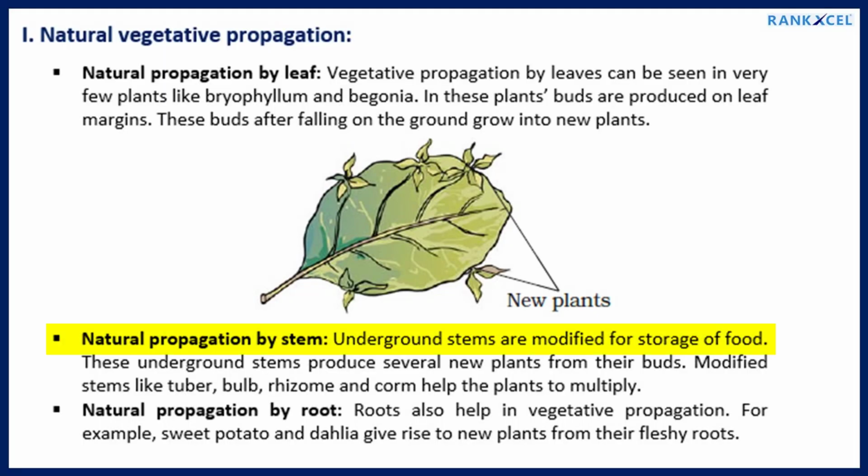Natural propagation by stem. Underground stems are modified for storage of food. These underground stems produce several new plants from their buds. Modified stems like tuber, bulb, rhizome and corm help the plants to multiply. Natural propagation by root. Roots also help in vegetative propagation. For example, sweet potato and dahlia give rise to new plants from their fleshy roots.